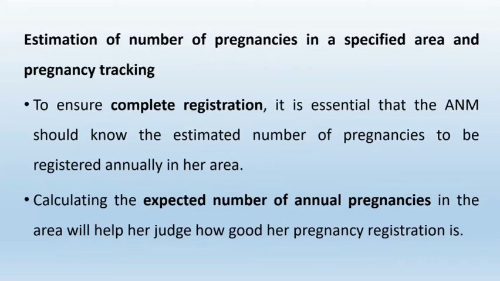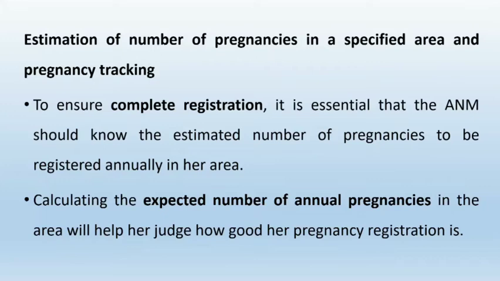Then, as we are seeing preventive and social medicine, we should know the estimated number of pregnancies in a specified area and how it should be tracked and calculated.